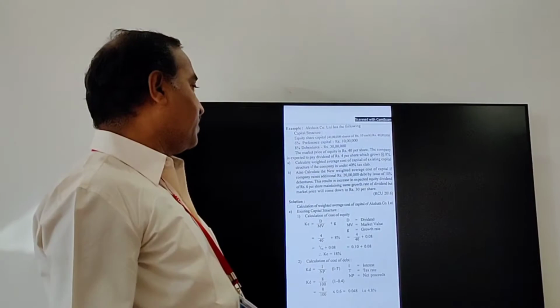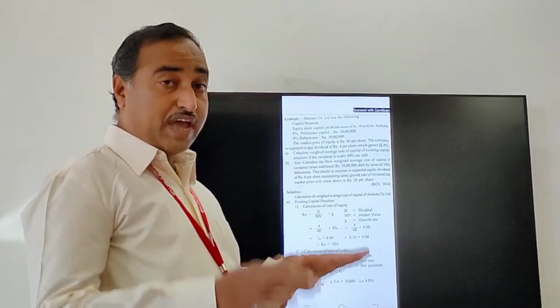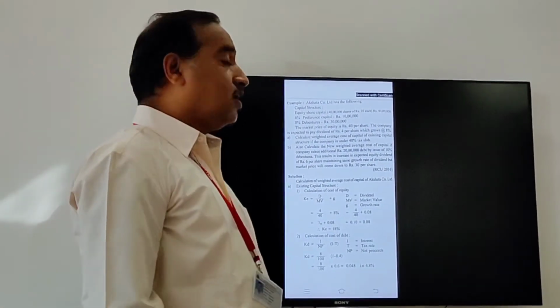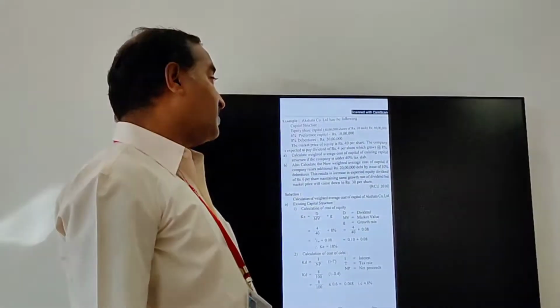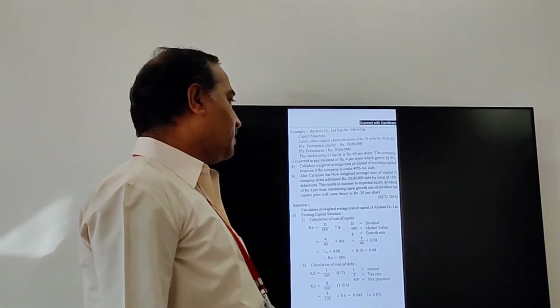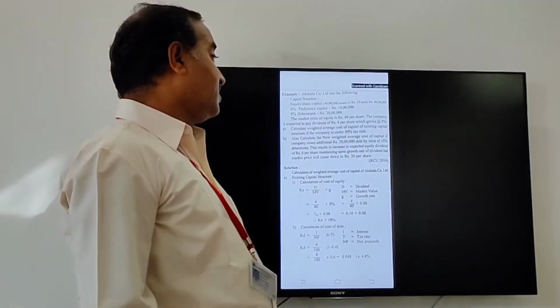Once again I will repeat, calculate weighted average cost of capital of existing capital structure if the company is under 40% tax slab. Next one is B: also calculate new weighted average cost of capital if the company raises additional